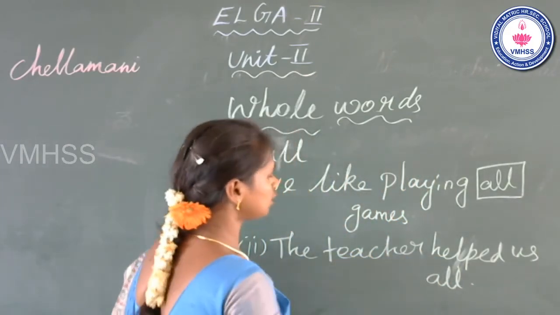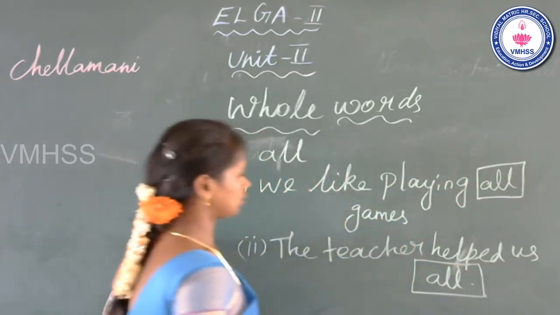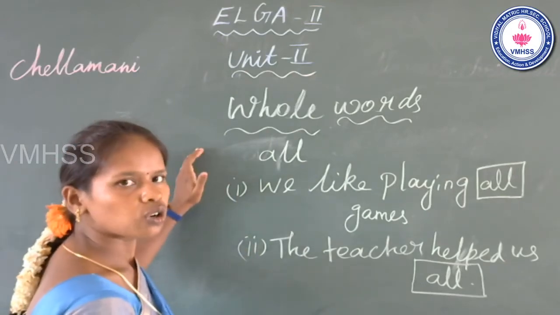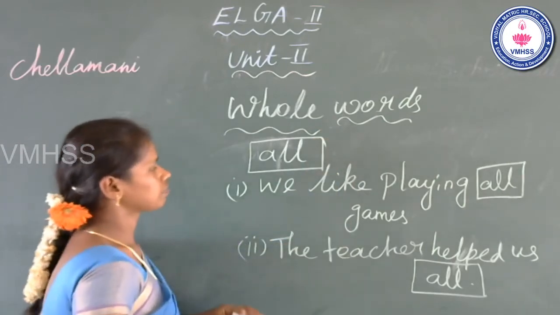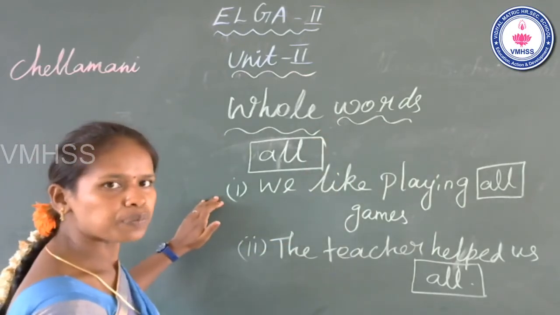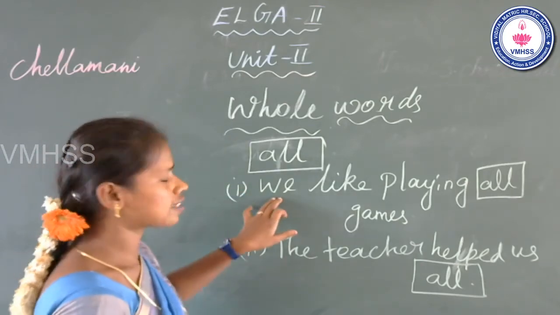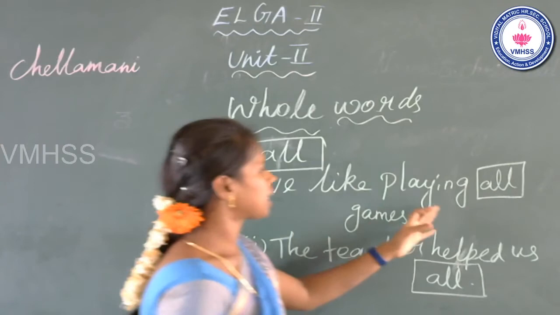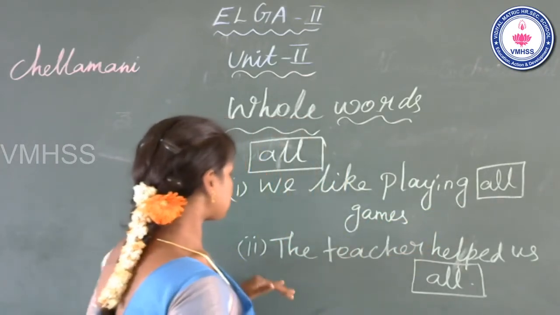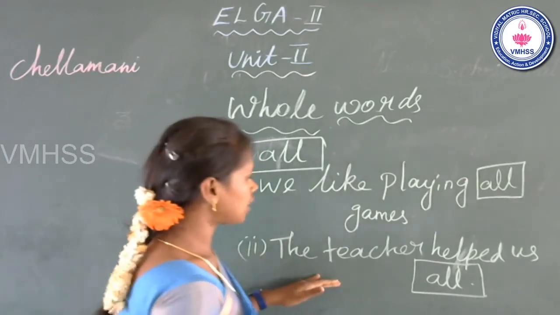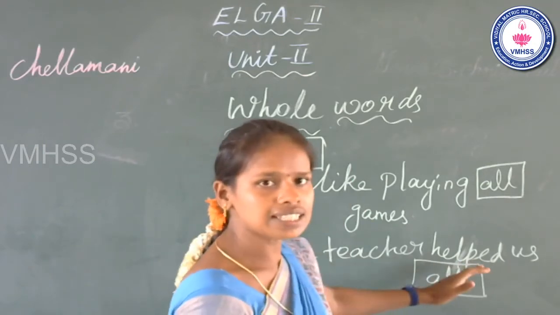Where is the whole word? It is all. Okay. The second whole word is all, A-L-L, all. Next we will see the example using the whole word all. The first example is we like playing all games. The second example is the teacher helped us all.